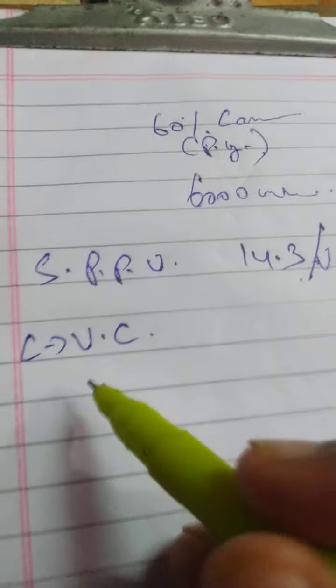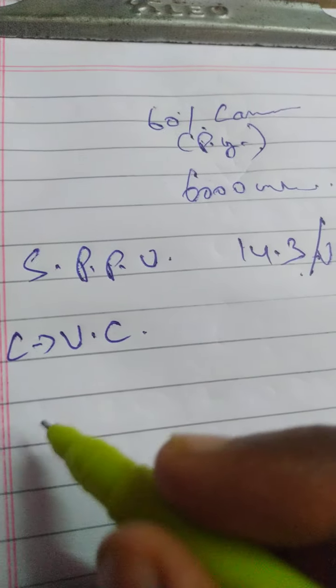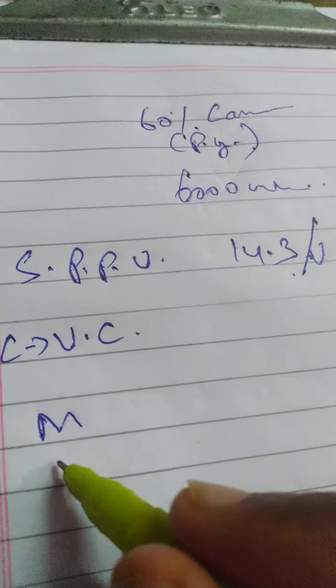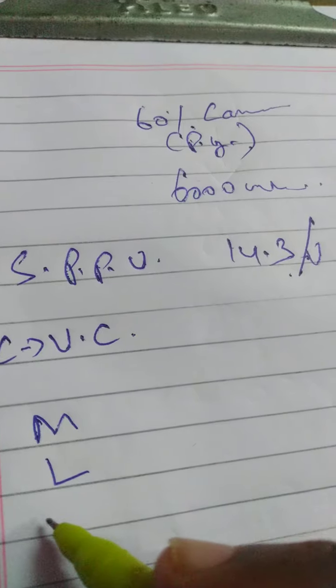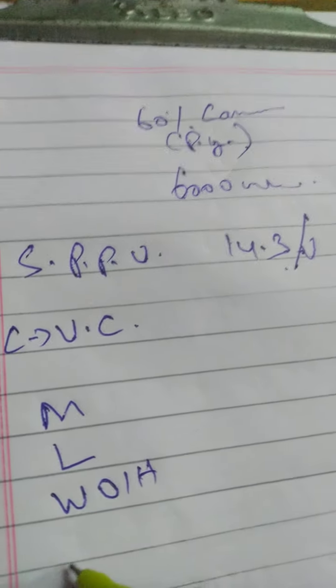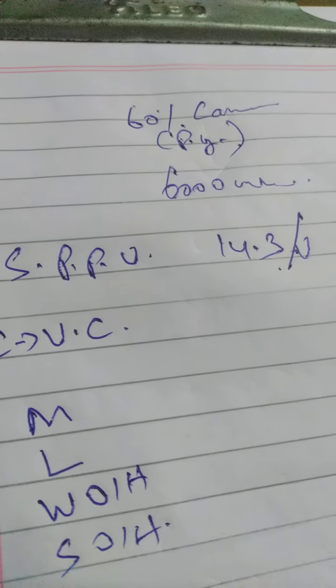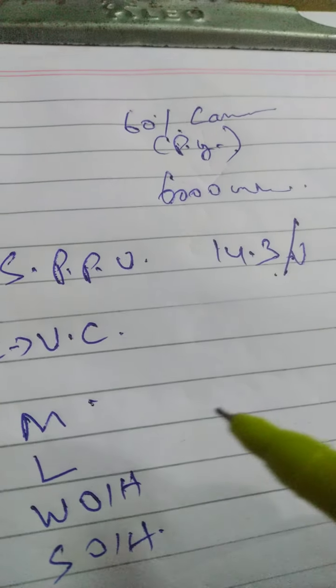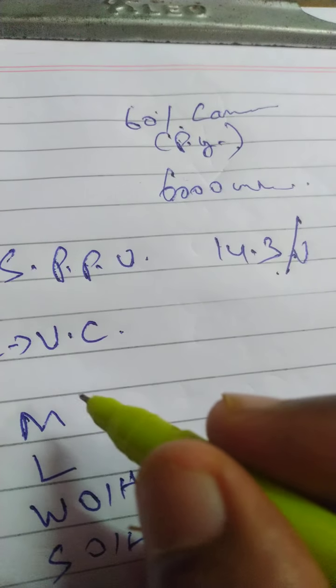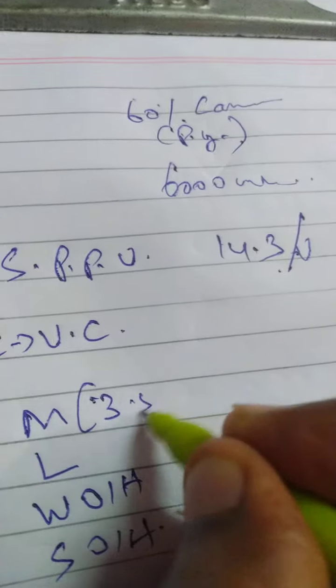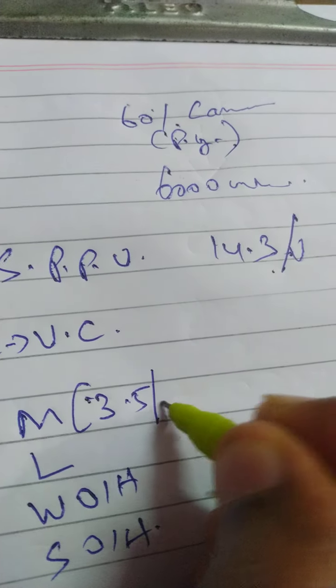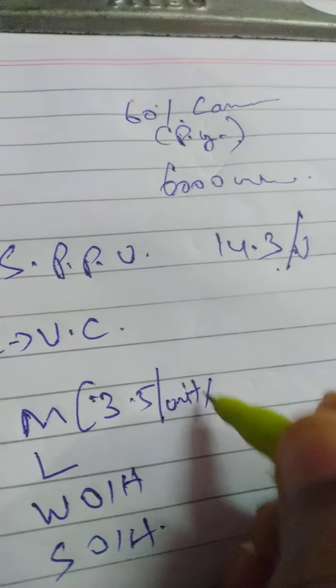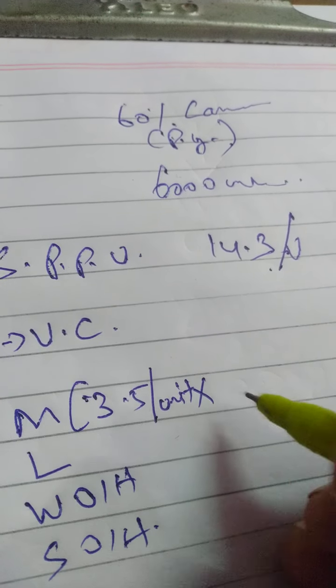Variable cost. As per the question, what variable costs do you have? Material, labor, work overhead, sales overhead. First we will complete the material. What is the material cost per unit given in the question? 3.5 per unit, correct? What is the rate of increase? 6%, correct?